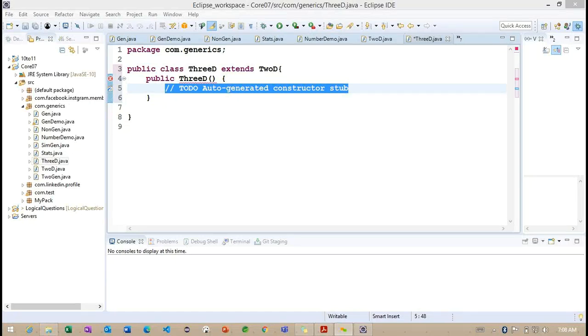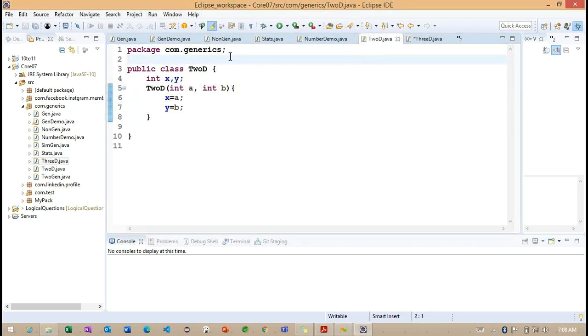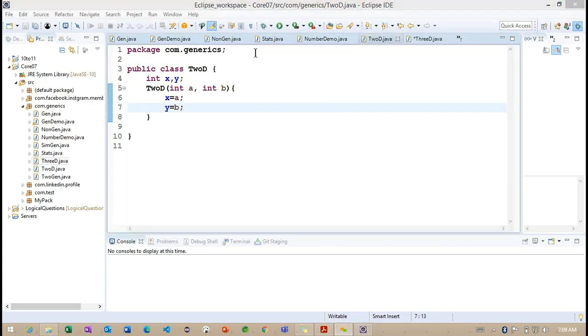Okay. Basically, what I want to explain in the 2D class is this: when we have a local variable and an instance variable with the same name, the compiler gets an ambiguity about which variable to use.